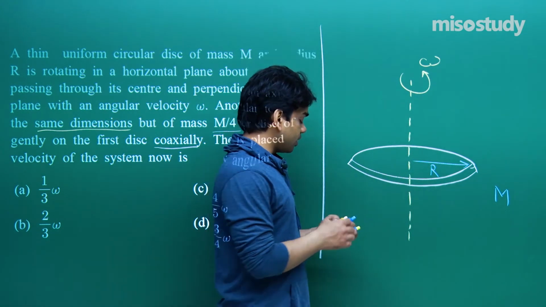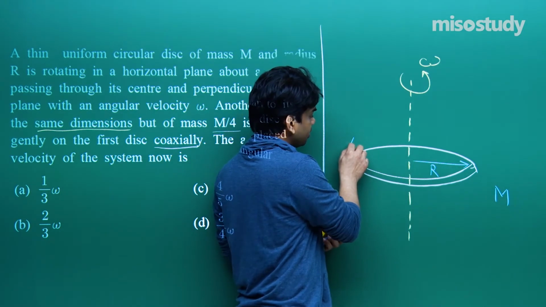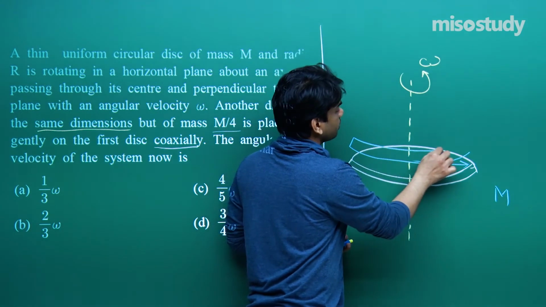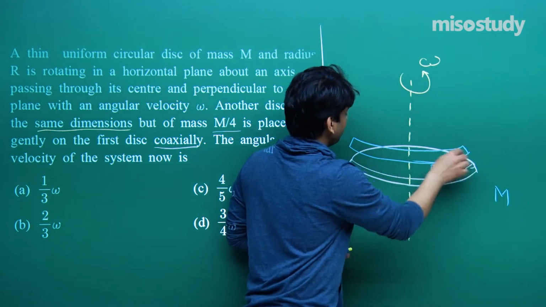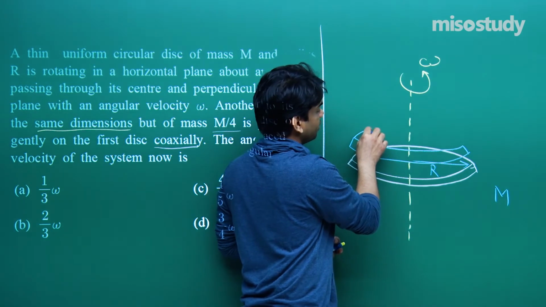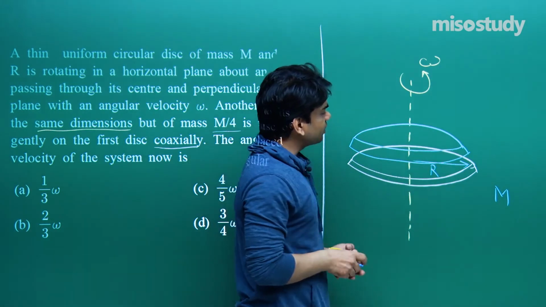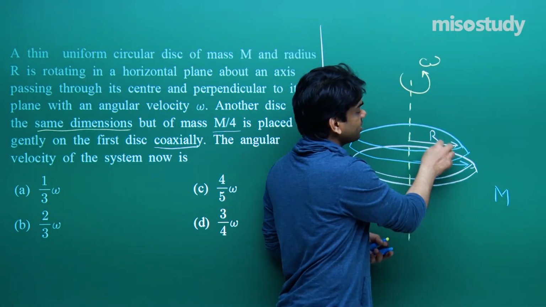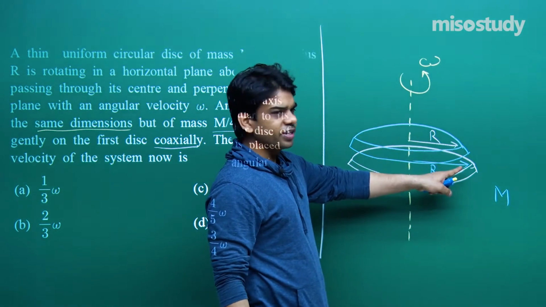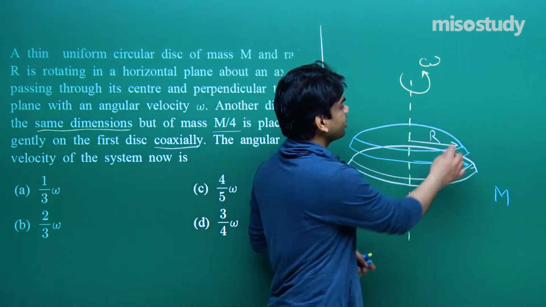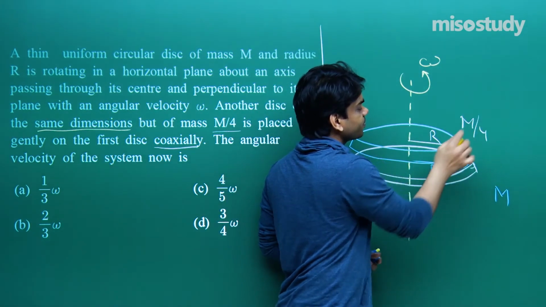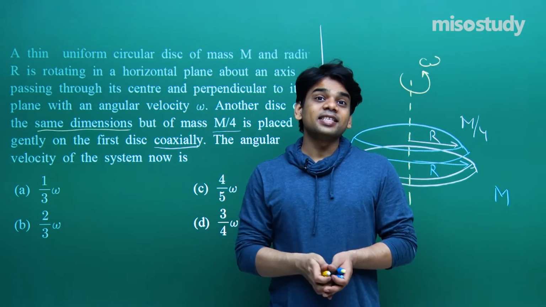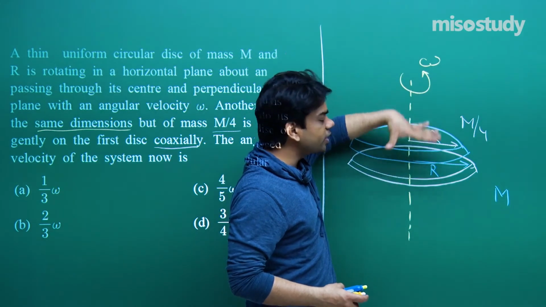Let me keep here the new disk as per the given scenario. I hope that you can clearly identify from here that we have a disk which has the same radius but different mass. The radius is the same, that is R. Don't think that I have kept it at a different point, the radius is the same. It has a different mass, that is M by 4. When you keep the disk on the previous disk, you see that since it is gently kept, it is slowly kept on the earlier disk.